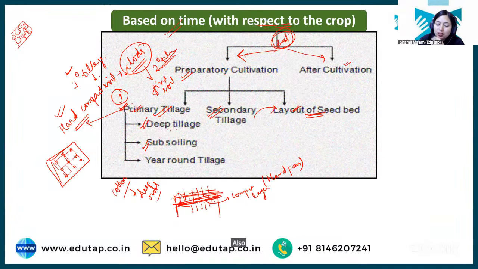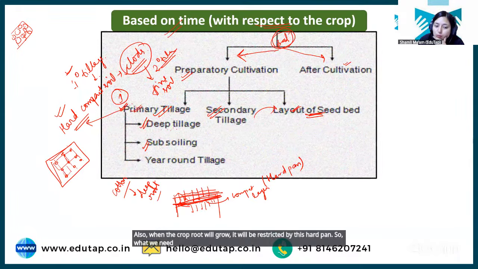Also, when the crop root grows, it will be restricted by this hard pan. So we need to remove this hard pan. We need to break this hard pan. And for that purpose, a primary tillage, which is known as subsoiling, is done.